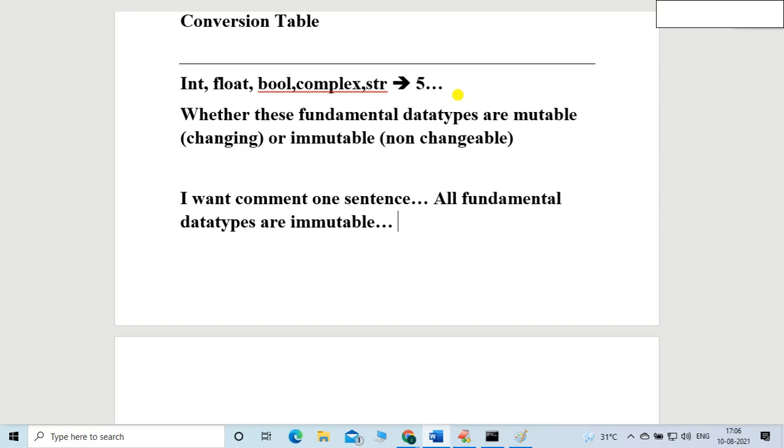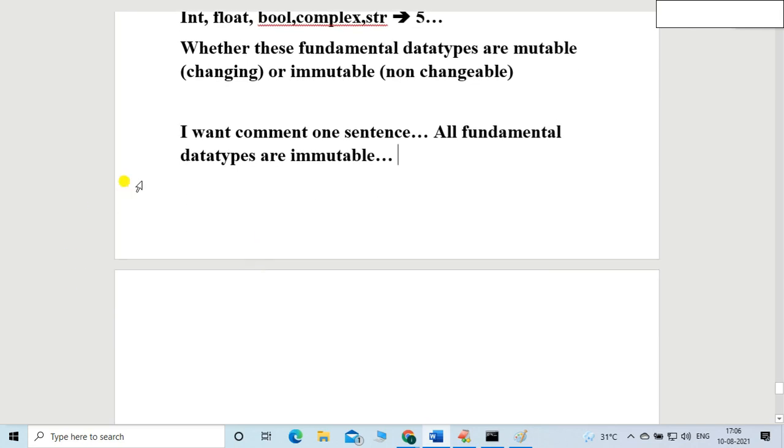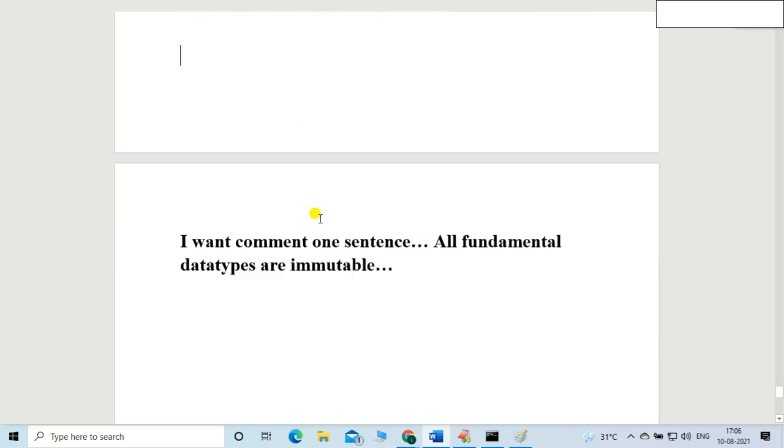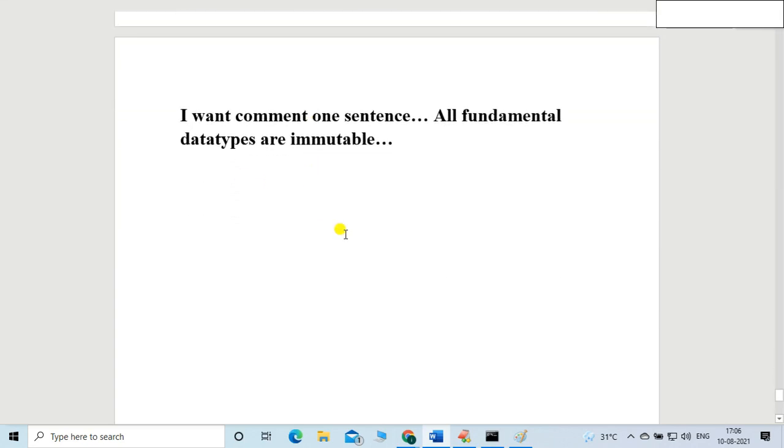Okay, let me tell you one example. Friends, listen carefully. Let me consider one very simple example. Suppose x value is 10. Suppose x is 10, it's the integer value. Obviously 10 is an integer value. Python itself considers internally that 10 is an integer value.